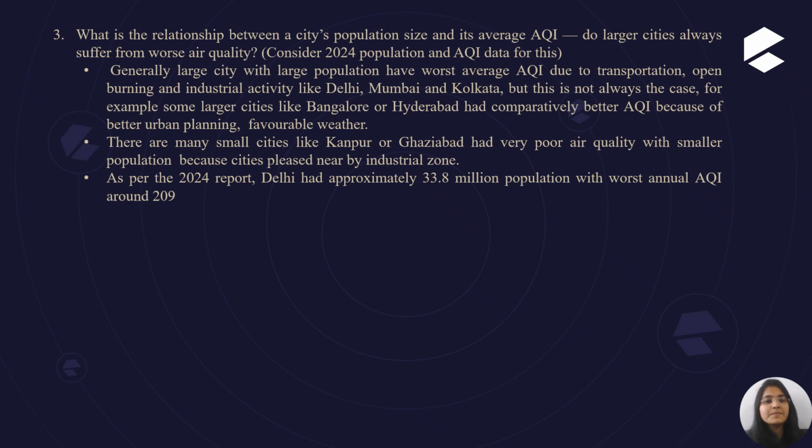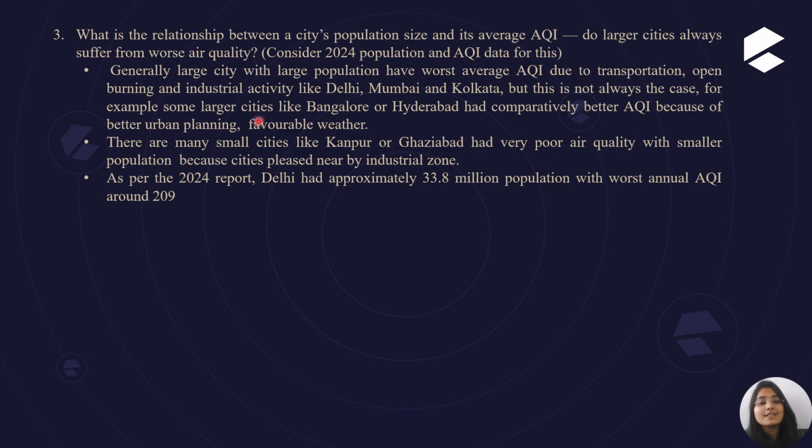Let's discuss the third question. What is the relationship between the city population size and its average AQI? Do larger cities always suffer from worse AQI? Consider the data of 2024 population and AQI. Generally, larger cities with larger populations have worse AQI due to transportation, traffic, open burning, and industrial activity. For example, Delhi, Mumbai, and Kolkata have the worst AQI with large populations. But this is not always the case for all large cities.